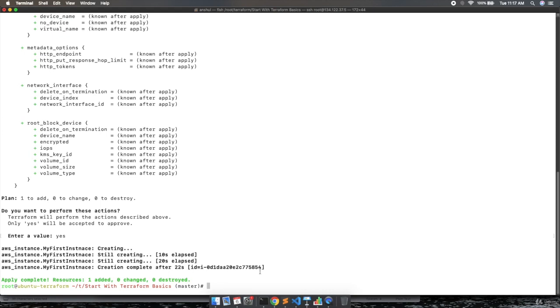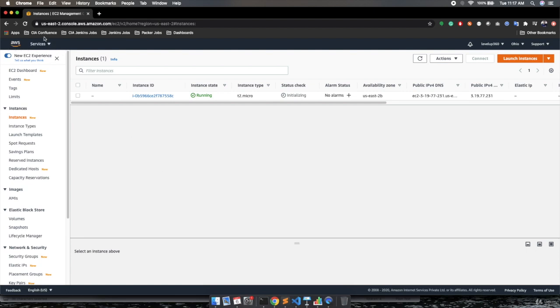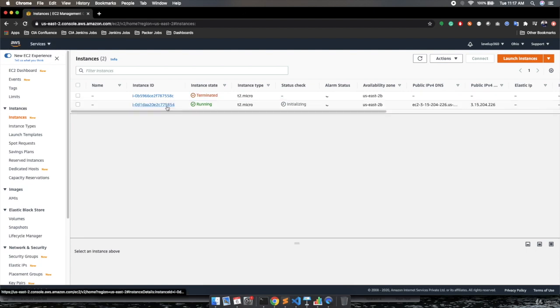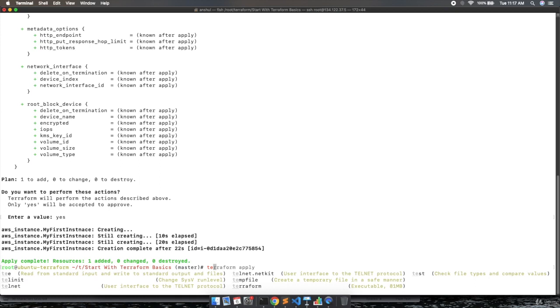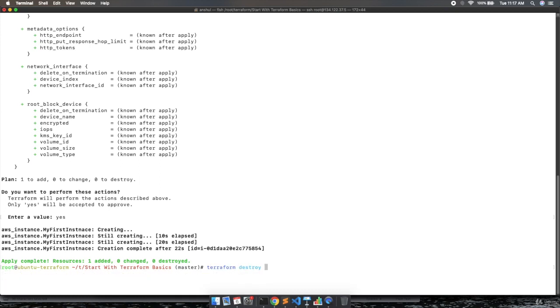You can see the machine id 5854 is being generated. If we go to the browser and refresh the web page, see, 5854 is being generated. The earlier one is terminated. Now similarly execute terraform destroy to destroy the instance we just created. It will destroy the instance.